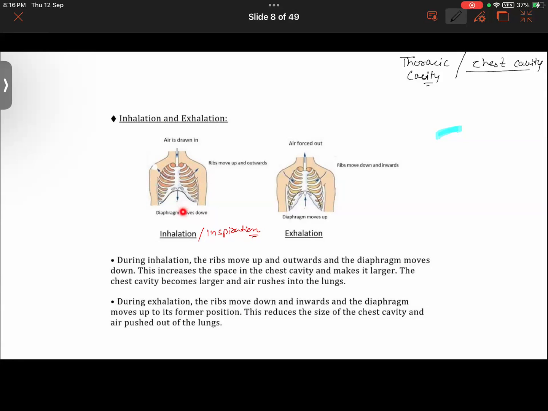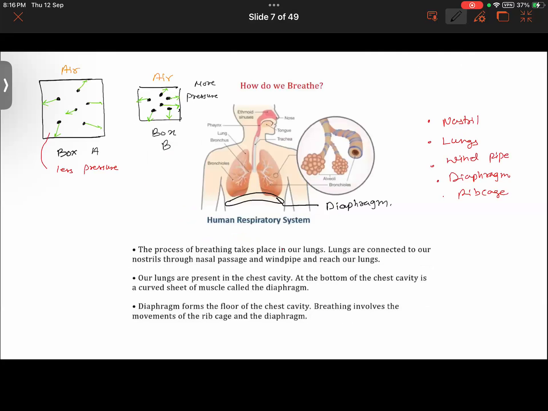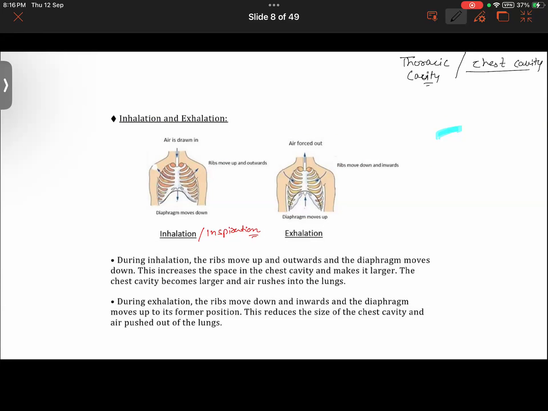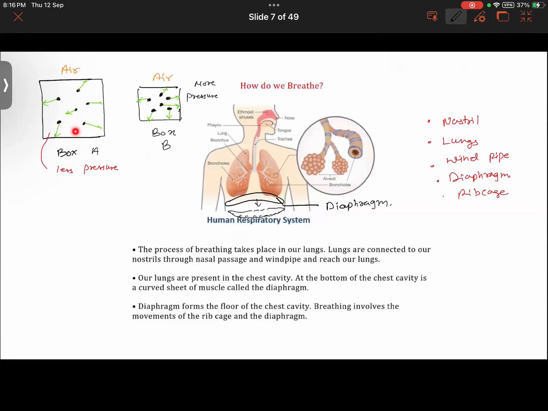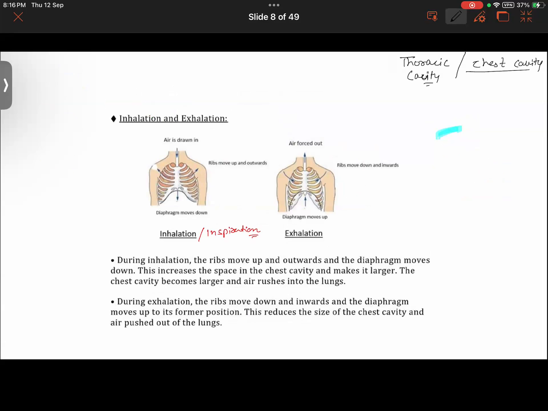The diaphragm is moving down, like from here it goes down to here. Thereby the size will increase. Now, if the size increases, as we learned moments ago, the pressure is less.